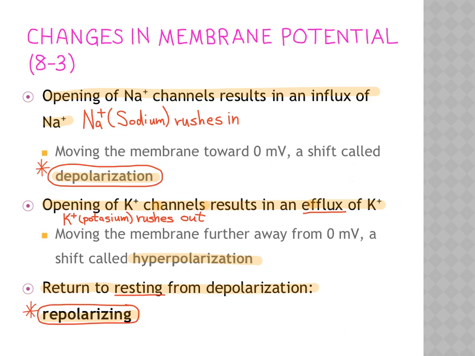The opening of the sodium channels will result in sodium rushing in. It's called depolarization. Opening of the potassium channels results in potassium rushing out. That's called hyperpolarization. And of course, that will then have to return to resting state, and that's called repolarization.